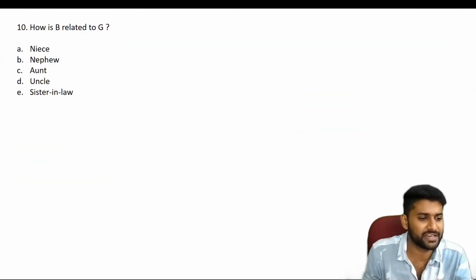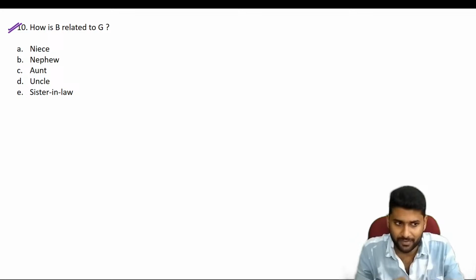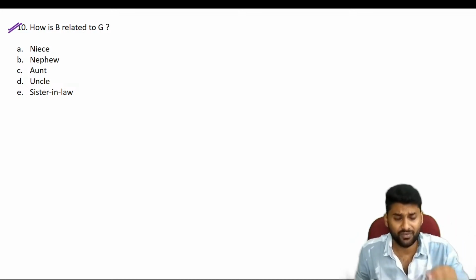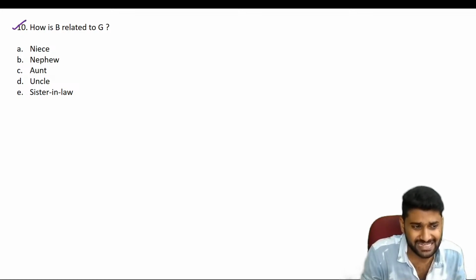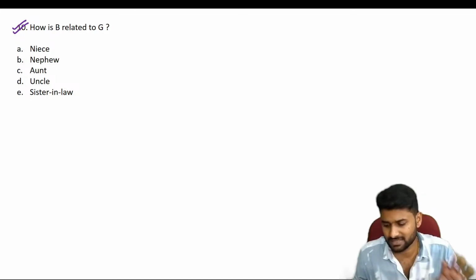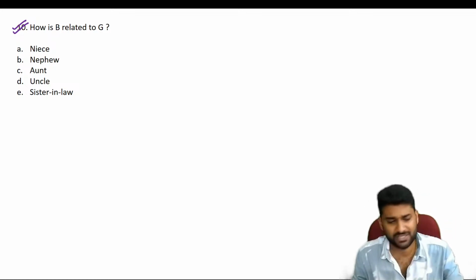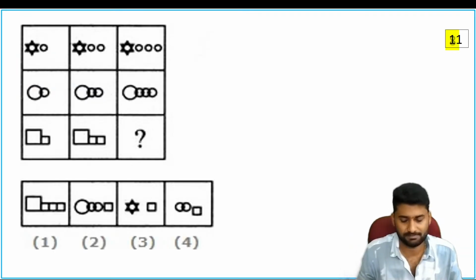Now, how is B related to G? Guys, we are already done with the diagram. If you know how to identify the information from the diagram, just solve this question. If you are good at all the relations, then you can easily answer this question. Just try this question and post your answer in the comment section. Just identify what is the relation between B and G. Next, move on to the next one.